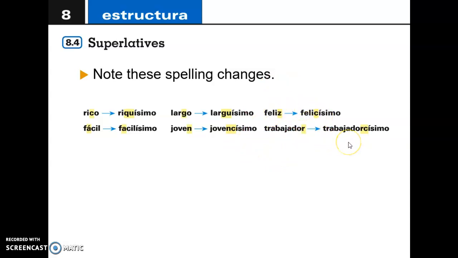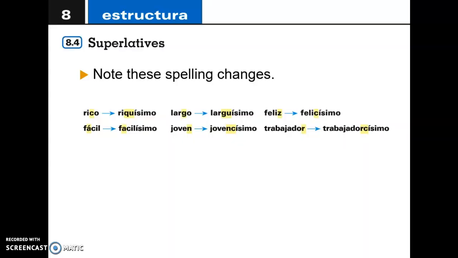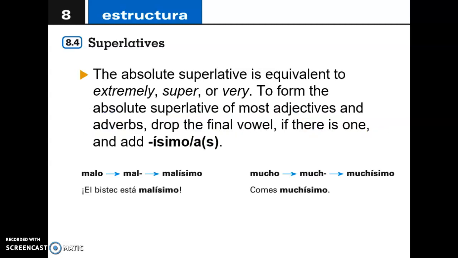Trabajador, trabajadorcísimo. You won't see it very often, but this is just for you to know that you might see it sometimes and you will see it in VHL Central as well. These are words that emphasize how extreme the characteristic is. You do want to make a point and you can add that ísimo or ísima, ísimos or ísimas, depending on whether it's singular or plural, feminine or masculine, just to emphasize how bad or how extreme that condition is.